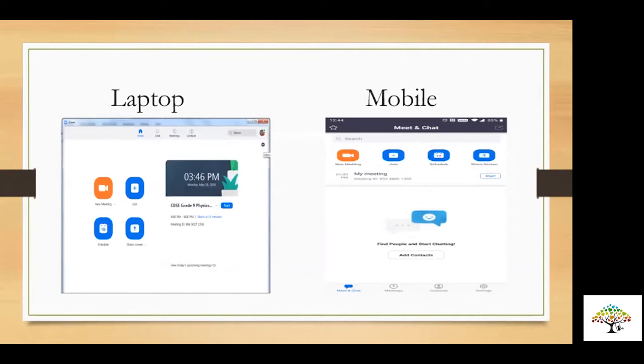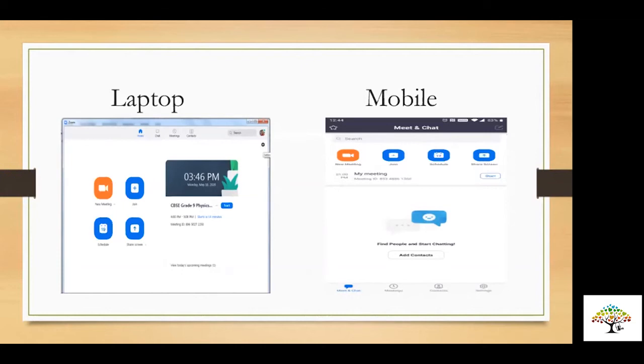Now I would like you to see that on top there are 4 options, which are home, chat, meeting, and contact. So this is what is visible when you are in your home box. Now in the mobile phone, it is at the bottom. You could see there is the option of meet and chat, store, contacts, settings.